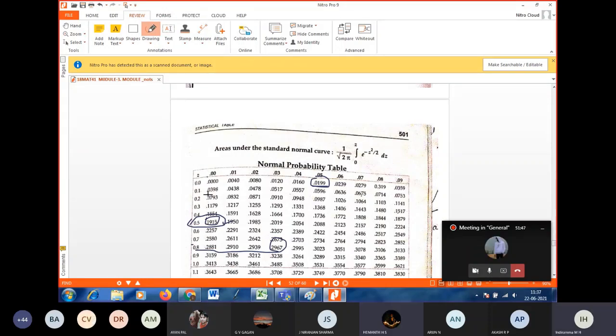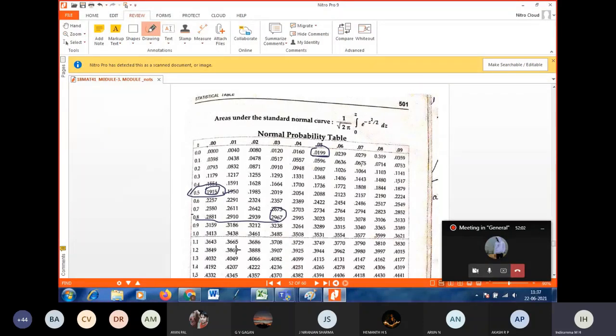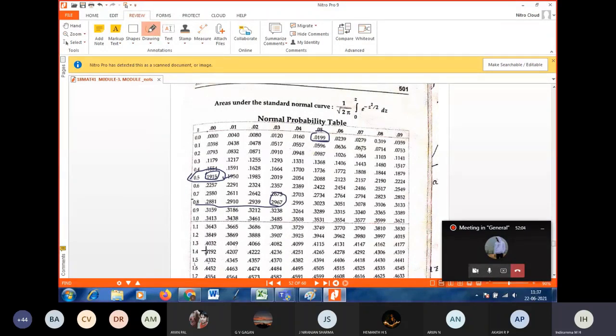What do we want? I want 0.42. And here, 1.4. This value is approximately 0.42, so I cannot take this exactly.